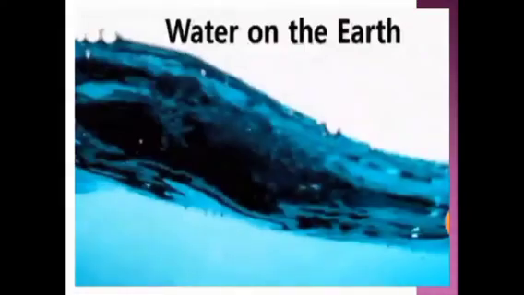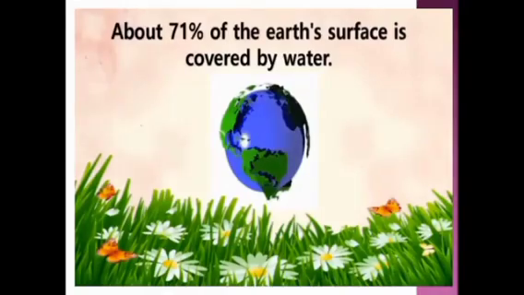Next, let's see about water on the earth. Students, as we all know, Earth is called the blue planet. Why it is called the blue planet? About 71% of the Earth's surface is covered by water. Hence, Earth is called the blue planet.